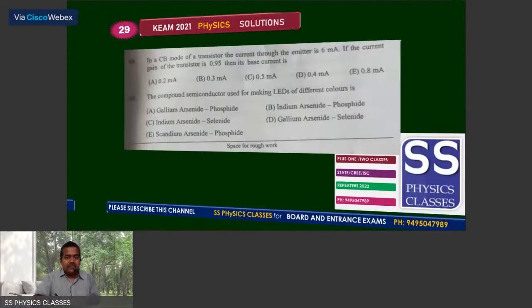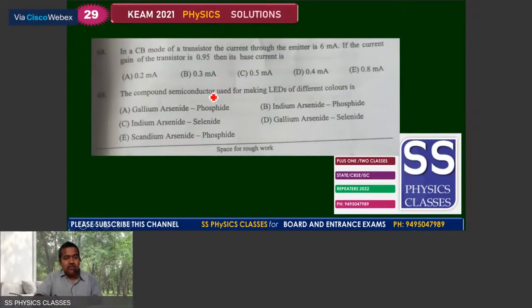Number 68. In a common base mode of transistor, the current through the emitter is 6 milliampere. If the current gain of the transistor is 0.95, then its base current is? So you can just use alpha, the value of delta IC divided by delta IE. You can find the value of delta IC, and you can put IE equal to IB plus IC. You get the answer for the base current as the answer for 68. You get the answer as B choice.